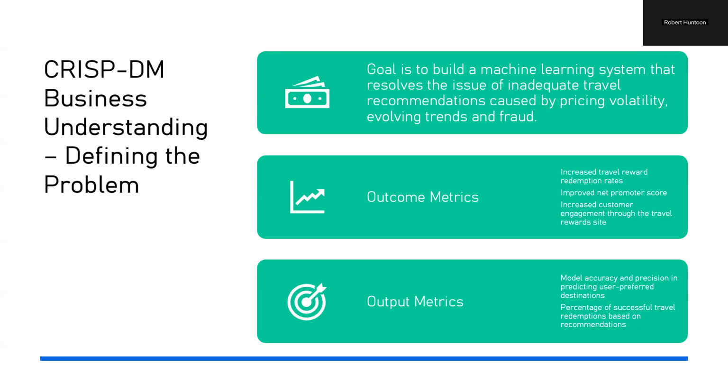For output metrics here, we have model accuracy and precision in predicting user preferred destinations, so recommendation relevance, percentage of travel redemptions based on recommendations, like I mentioned, conversion rate on recommended offers, prediction accuracy, and response time. So these could be some output metrics there.